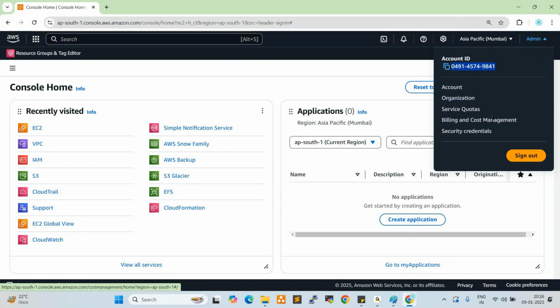If you want to check service quotas, what is a quota? Anyone? Quota is service limitations, how we can use it, how many hours we can use, like that. Next one, billing and cost management. If you want to check the billing, click here and go to bills and you can check.